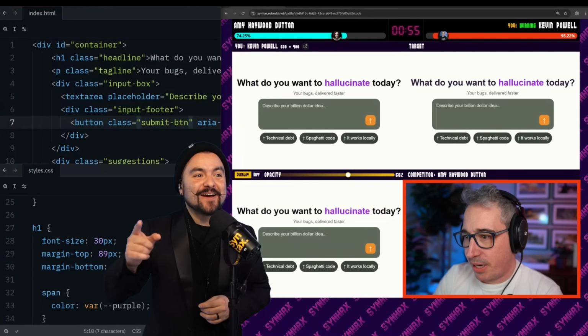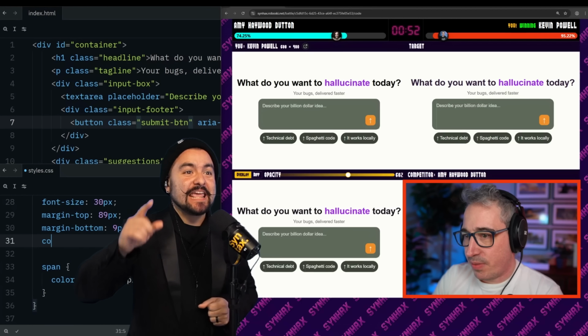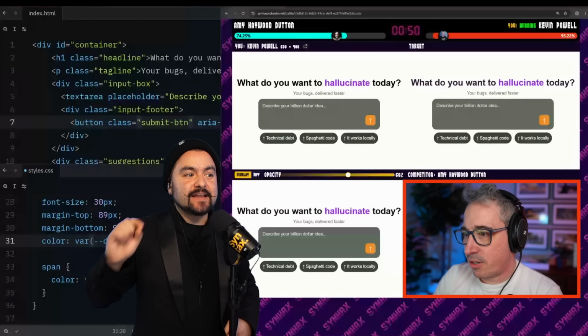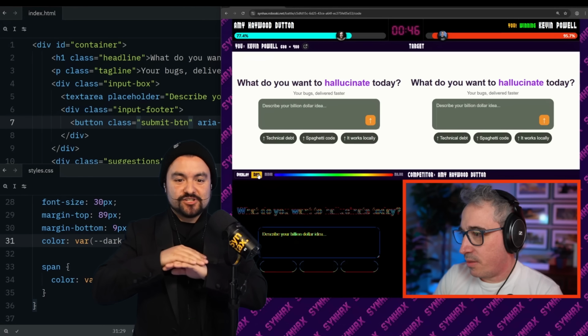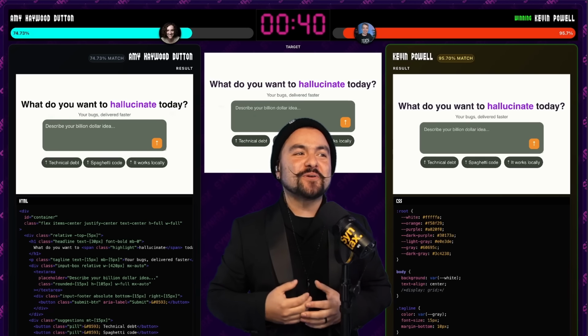H1. Oh, I did not realize this either. Kevin has just caught on to it. This is going to bump him up really high. So he did not realize that the text is actually set with a color variable. It's just using the default black text right now. Yeah, only 40 seconds left.